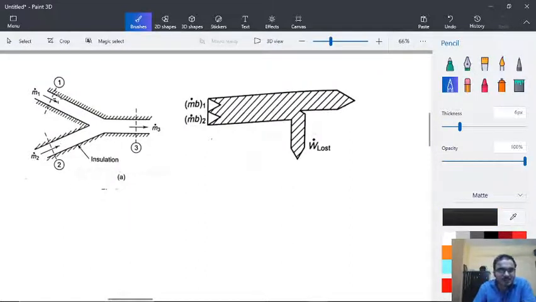As you can see, this is mixing of two streams, M1 and M2, which are getting mixed and together they become M3.